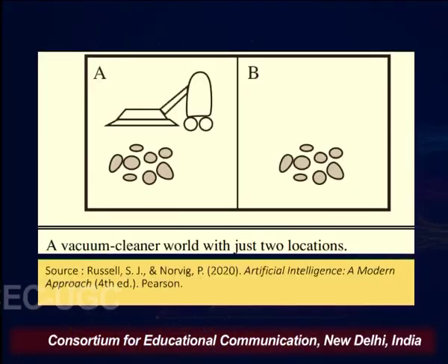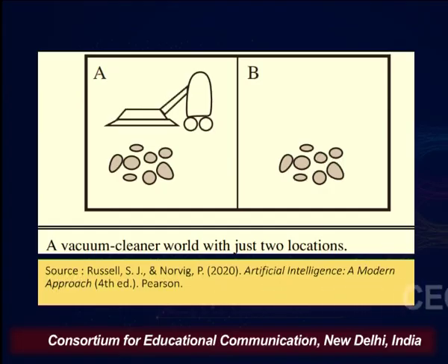So for example, the vacuum cleaning agent. If we look into the vacuum cleaner world with just the 2 locations that we have already seen, there are 2 locations A and B, and there is a vacuum cleaner and some amount of dirt in both, and it is taking the percept in the form of A comma clean.